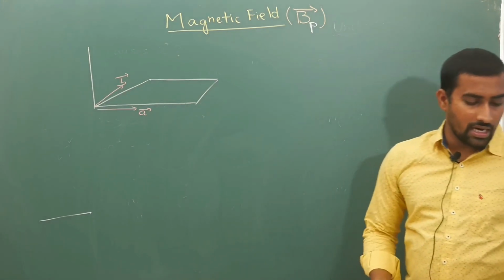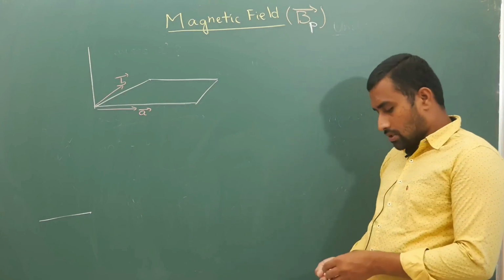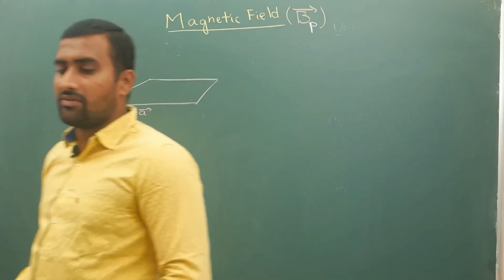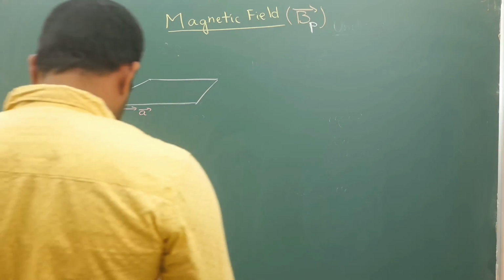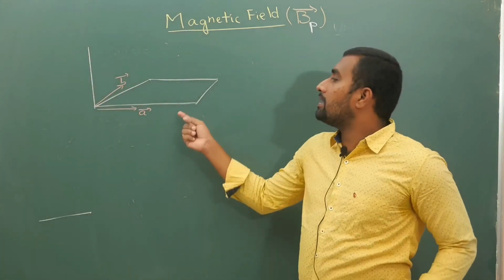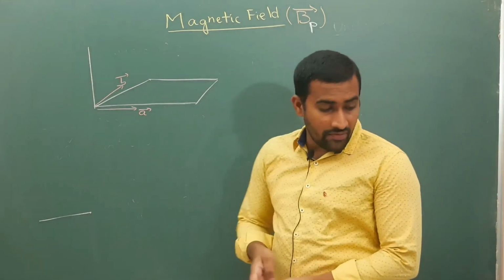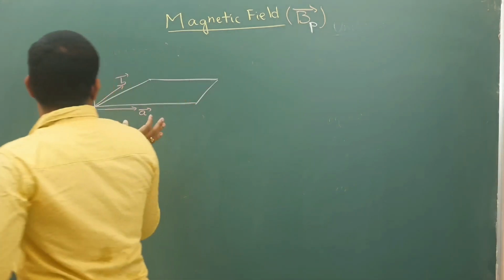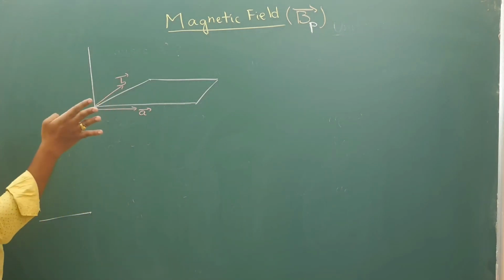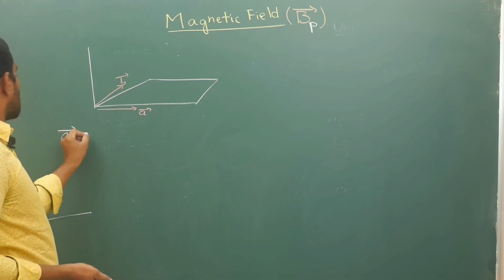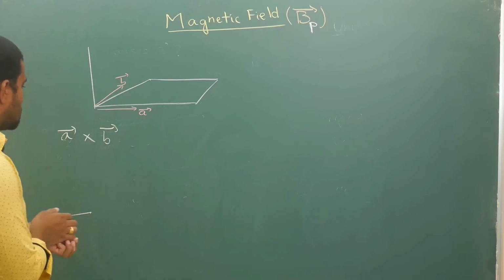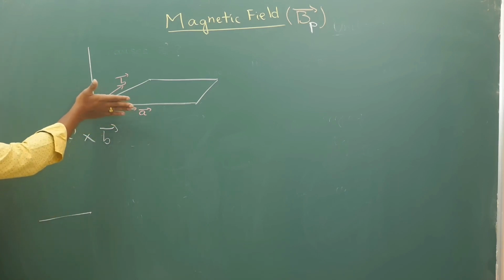I'll continue further. So here what you have is the cross product. How you calculate it: if you have two vectors a bar and b bar within the plane of the diagram that is shown, and you are calculating a bar cross b bar, you have to place four fingers along a bar and curl towards b bar.